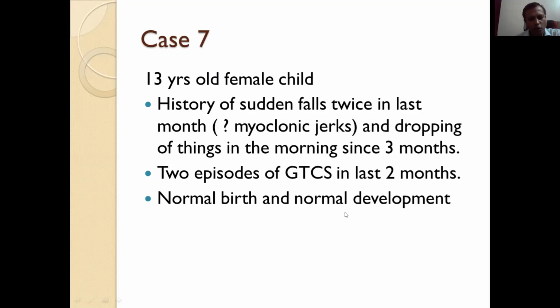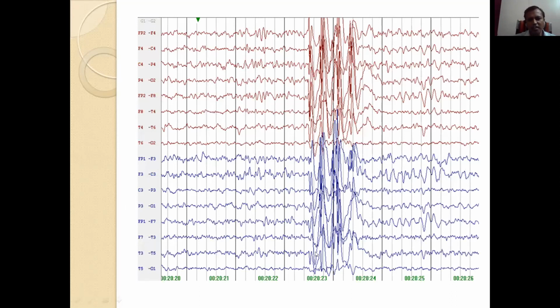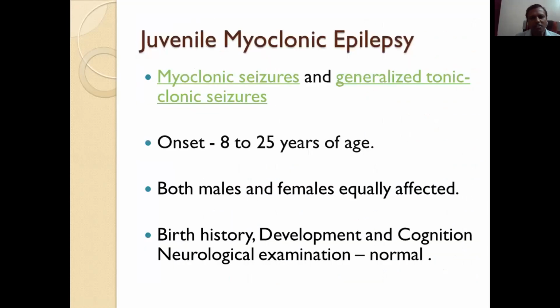She has normal birth and normal development. So we have done EEG. EEG is showing generalized spike and wave discharges. So our diagnosis is juvenile myoclonic epilepsy. She has myoclonic seizures and generalized tonic-clonic seizures.